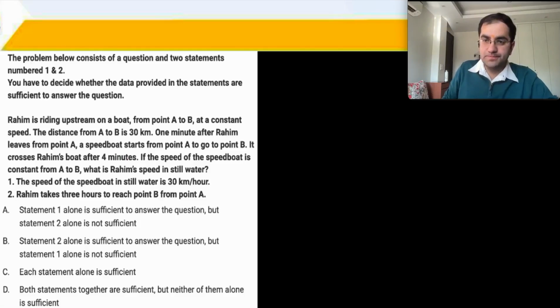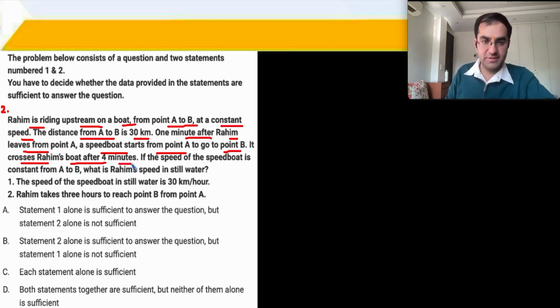Number 2. Rahim is riding upstream on a boat from point A to B at a constant speed. The distance from A to B is 30 kilometers. 1 minute after Rahim leaves, a speedboat starts from point A to point B and it crosses Rahim's boat in 4 minutes.